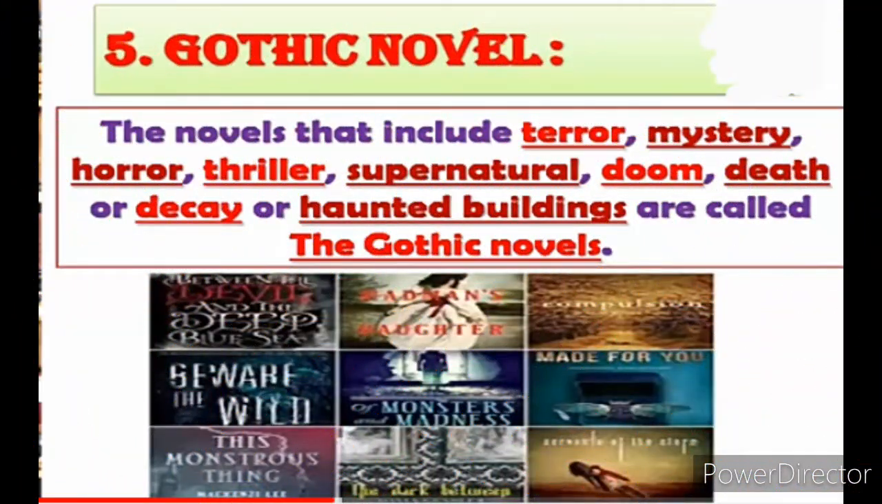Next type of novel is the Gothic novel. Gothic means it is related to mystery, related to supernatural elements like the ghost world. Okay, Gothic means ghost world. Both से related stories you are going to get. So the novels, can we see the first point? Yes, the novels that include terror. Terror means, of course, there is a fear.